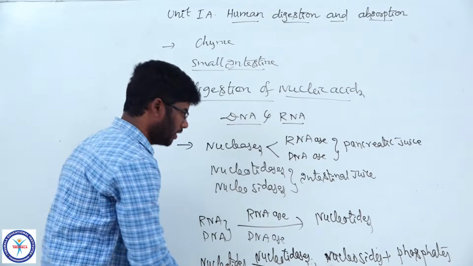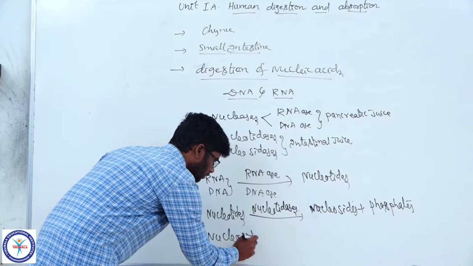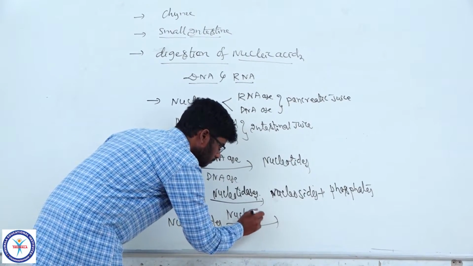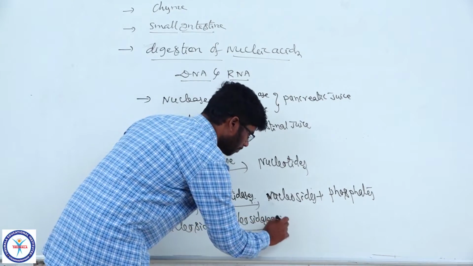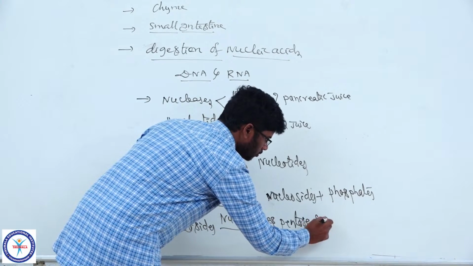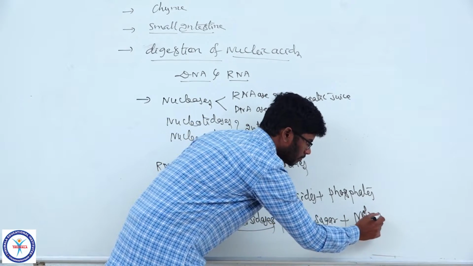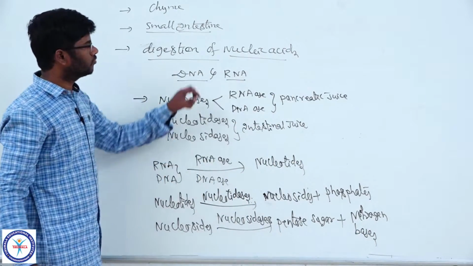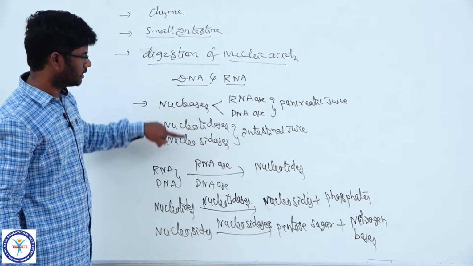And these nucleosides are acted upon by nucleosidases and convert them into pentose sugar plus nitrogen bases. So like this, the nucleic acids are digested by the enzymes of both the pancreatic juice and intestinal juice.